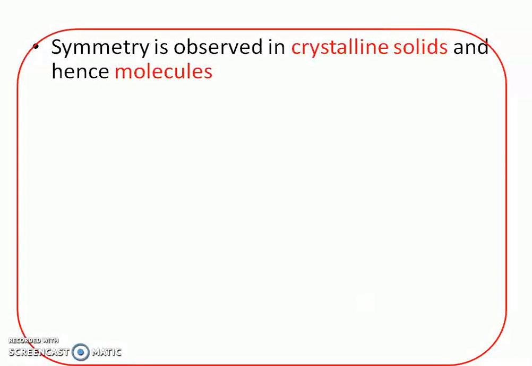Now as far as crystalline solids are concerned, in a crystalline solid there is a specific arrangement of atoms, ions or molecules. There is an orderly arrangement of molecules, and because of this orderly arrangement, symmetry is observed in these crystalline solids, and the symmetry is also seen or reflected in molecules as well.